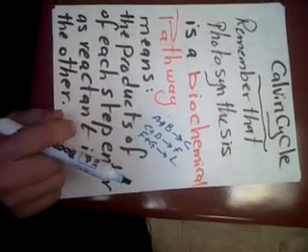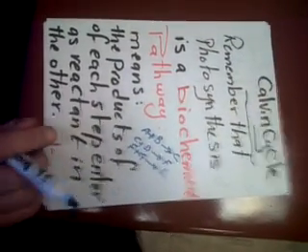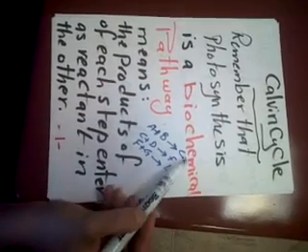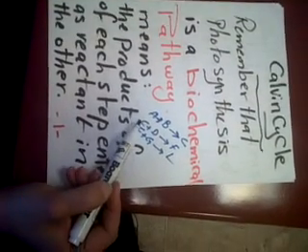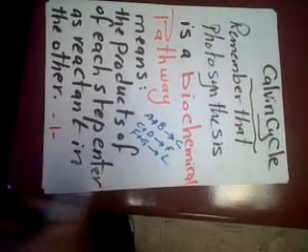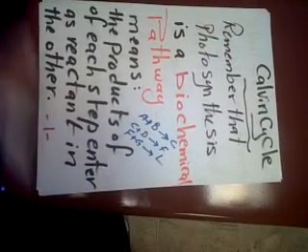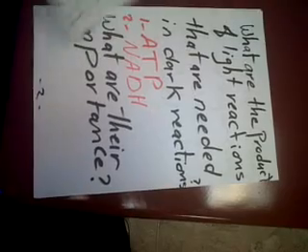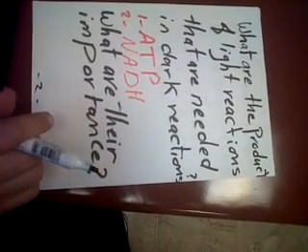Photosynthesis and respiration are biochemical pathways. They are series of reactions. The product of the first enters as a reactant in the second and so on till you reach the final product. This is okay? Page 1 is okay? Okay.